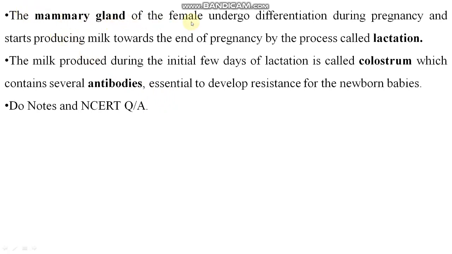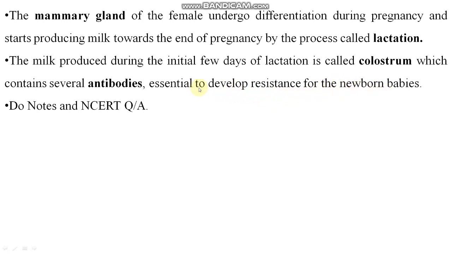The mammary gland of the female undergoes differentiation during pregnancy and starts producing milk, right? This is also done with the help of hormones. Towards the end of pregnancy, the process of secretion or production of milk is called lactation. The milk produced after parturition is called colostrum, which contains several antibodies essential to develop resistance in newborn babies.